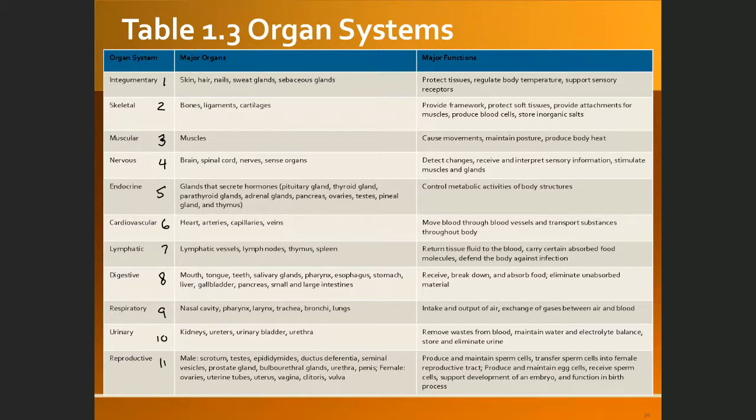So there are 11 organ systems in the human body. We will learn all of these systems in this class and also in the next class, Bio 130.